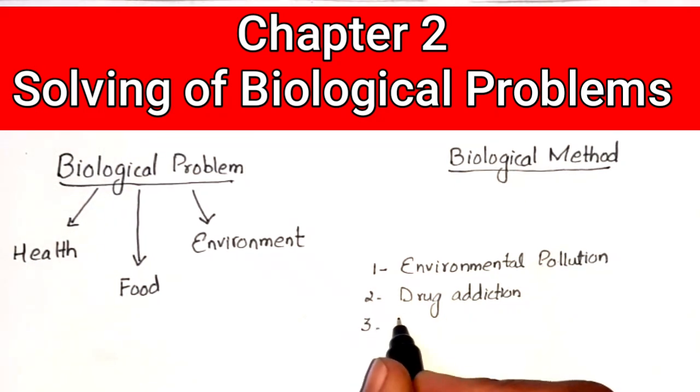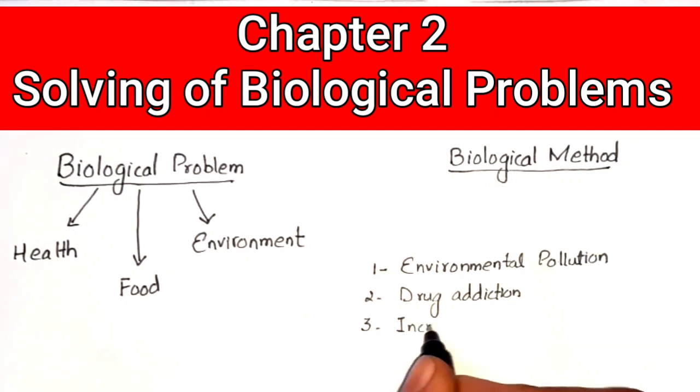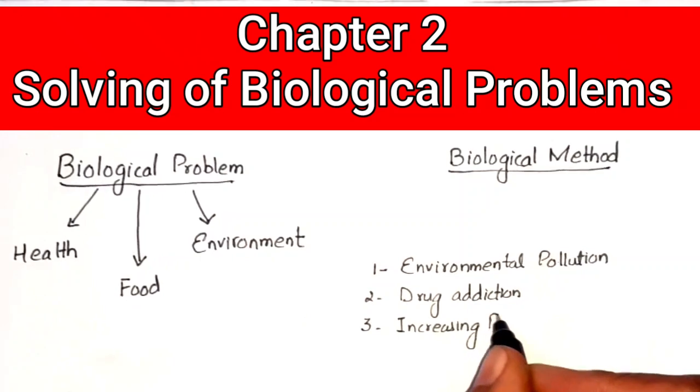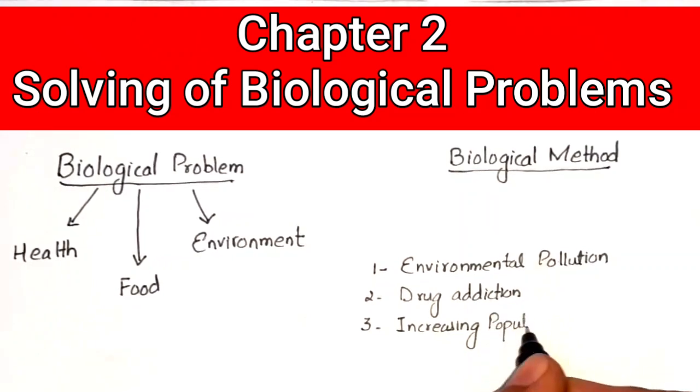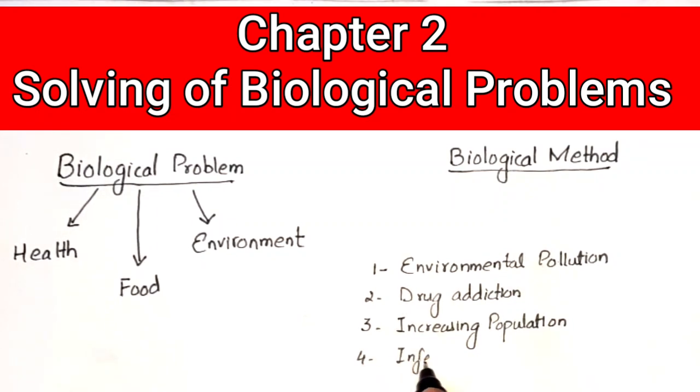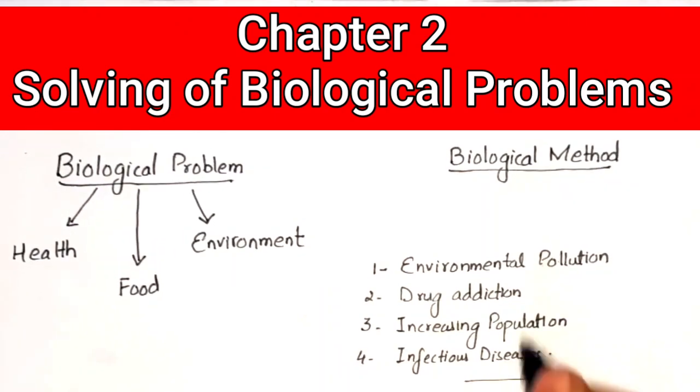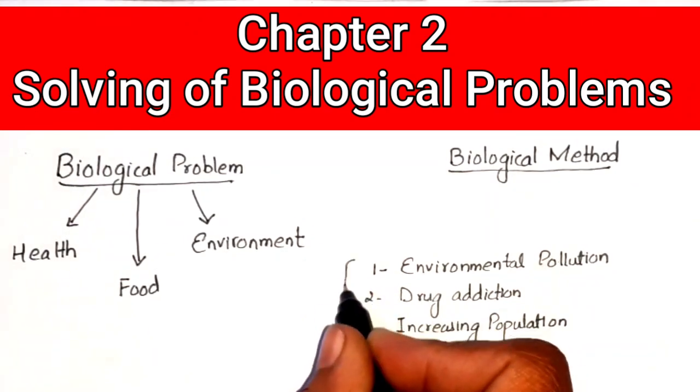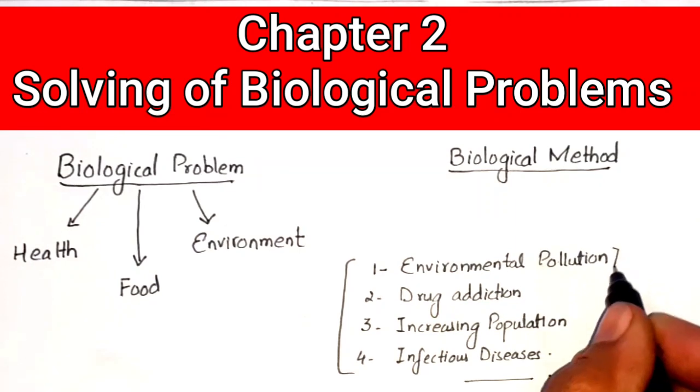The third one is increasing population. Population is increasing day by day and problems are arising. So this is also a type of biological problem. The fourth one is infectious diseases. Infectious diseases are those diseases that spread from one person to another person. So I have given you 4 examples of biological problems that we are facing nowadays.